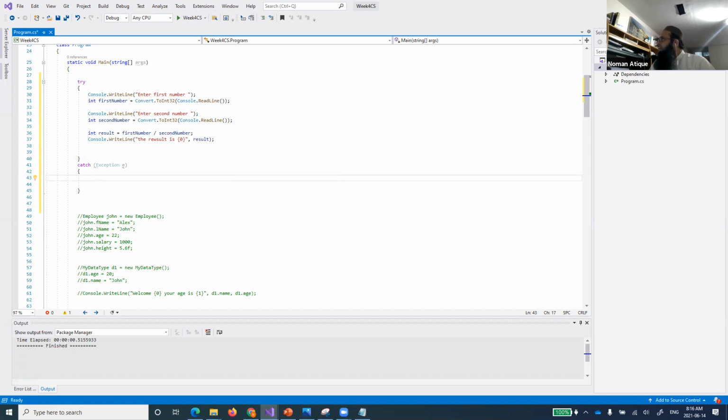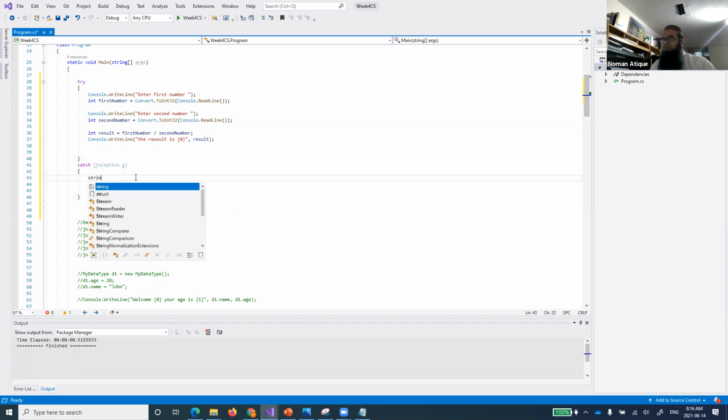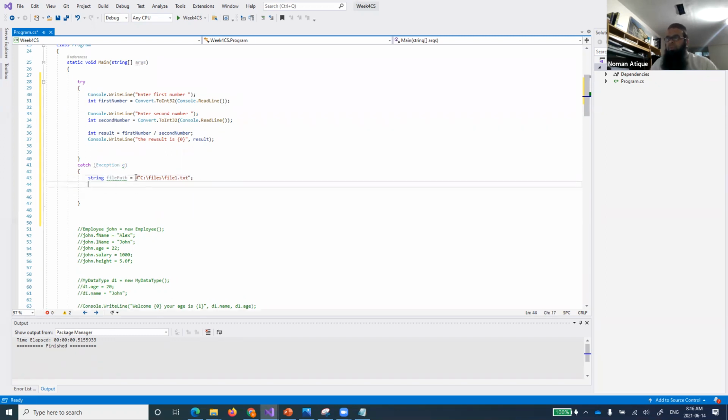Now we said that whenever an exception has occurred, you just come over here, string, and we were using the file path equal to, and I have got a file at c:\files/file1.txt. Right, and so again, from last week's classes, I hope you now have a good idea of at least the basic file reading and writing. How can we do that?